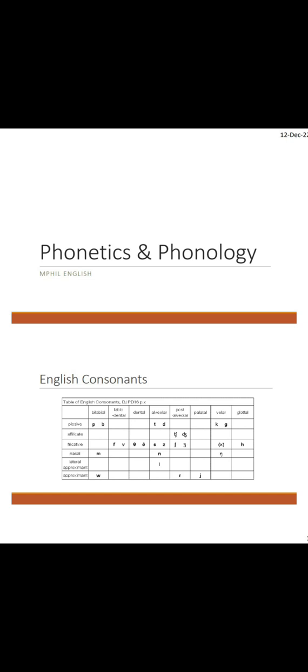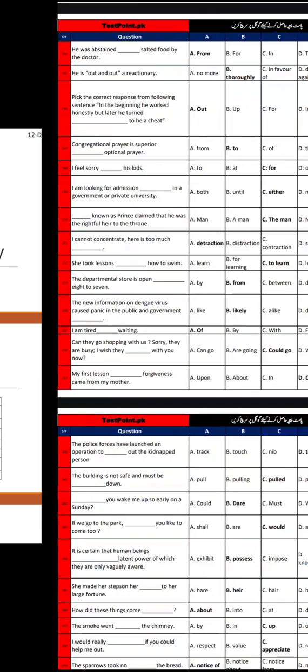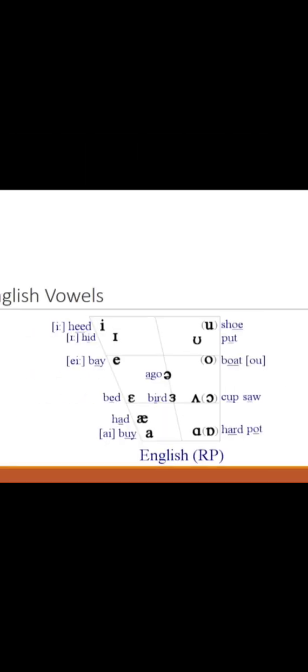This is the English consonant table. Now we will discuss vowels, the table of vowels. These are English vowels. These are 12 in number, and these vowels are also known as single or pure vowels.